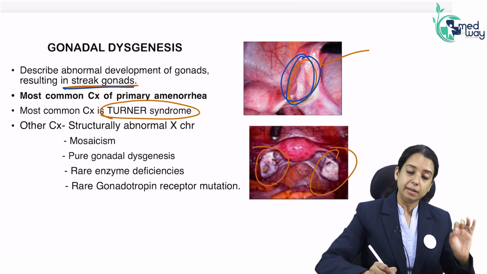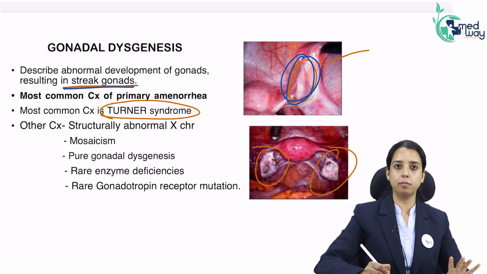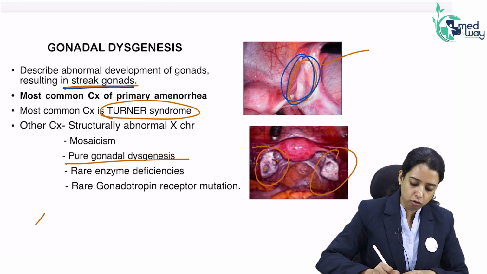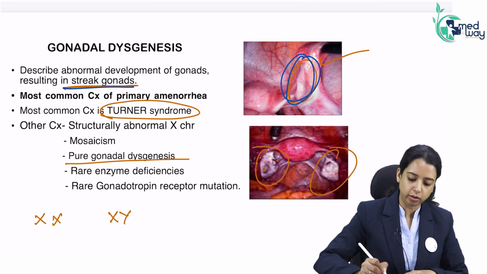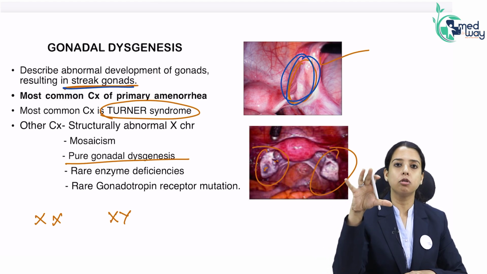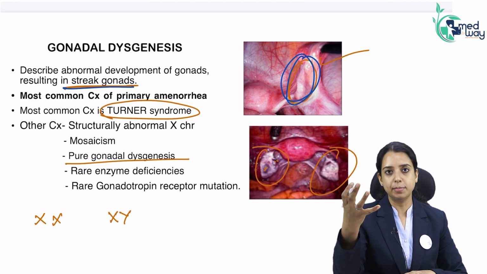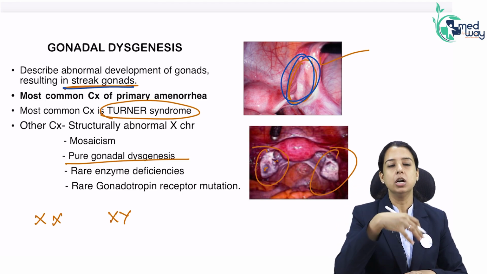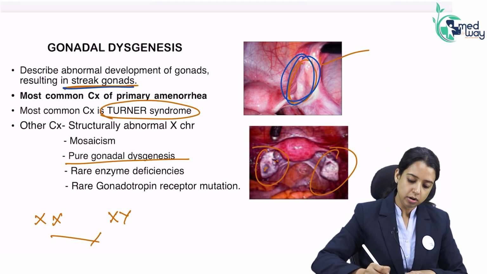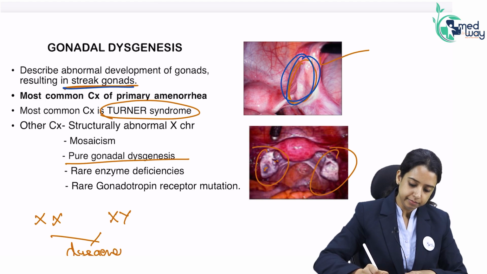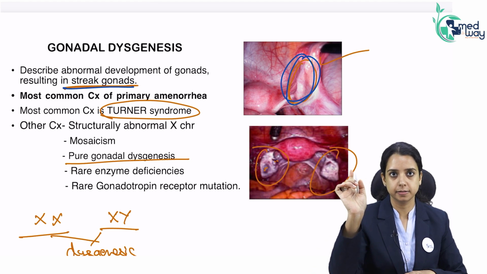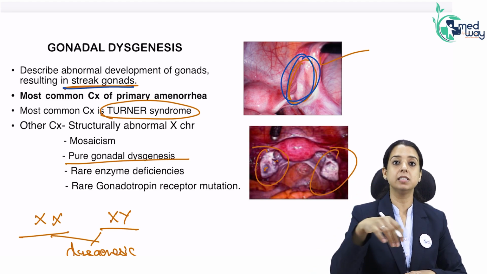Okay. Now, besides Turner syndrome, are there other problems? Yes. One is pure gonadal dysgenesis. What is pure gonadal dysgenesis? It means your chromosomes were normal, either XX or XY. There were certain aberrations which you cannot diagnose, as there is no technology to diagnose them, like ring-shaped chromosomes, partial deletion, or long arm deletion. These minor aberrations in chromosomes can very well lead to dysgenesis. Since the number is absolutely normal, we call it pure gonadal dysgenesis. So the most common cause of gonadal dysgenesis is Turner syndrome.